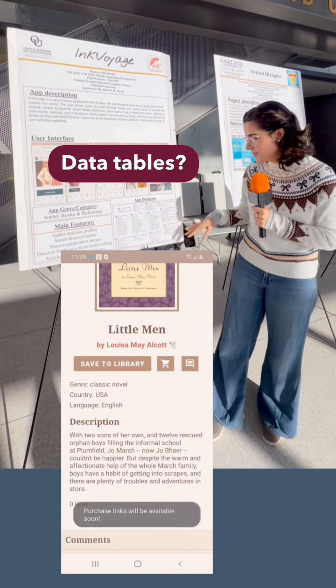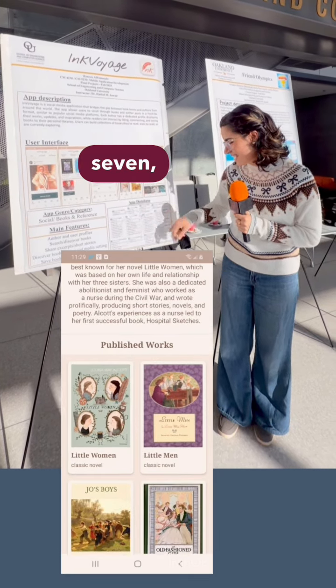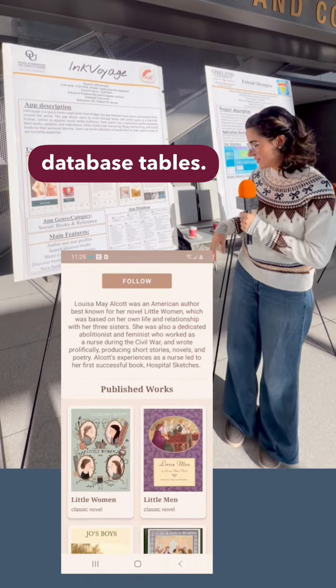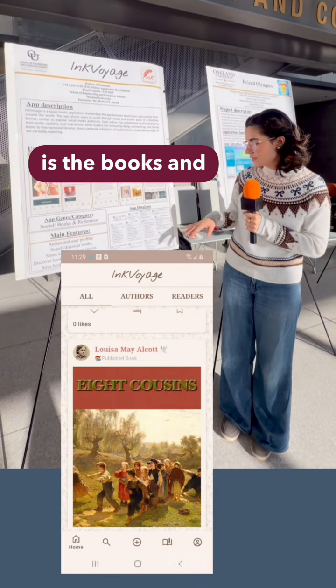How many data tables? Let's count. 1, 2, 3, 4, 5, 6, 7, 8, 9, 10, 11, 12. 12 database tables. And I would say our main tables are the books and the users.